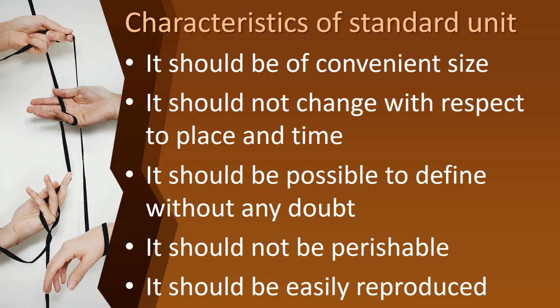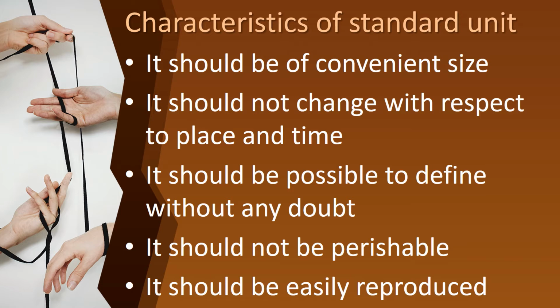The first one is, it should be of convenient size. And the second one is, it should not change with respect to place and time. And third one, it should be possible to define without any doubt.